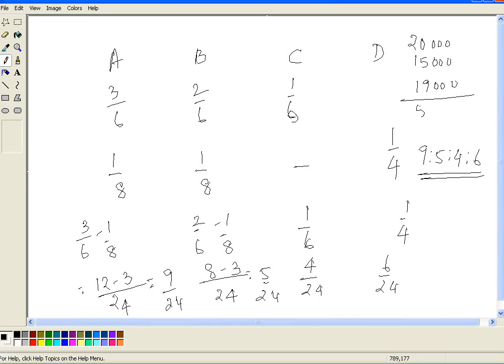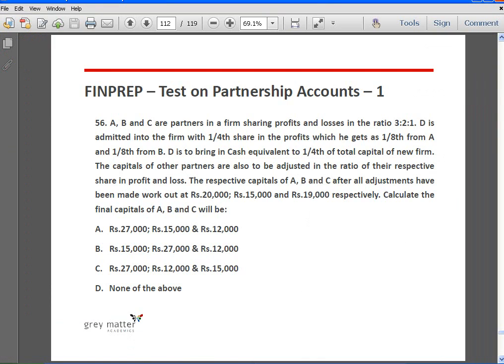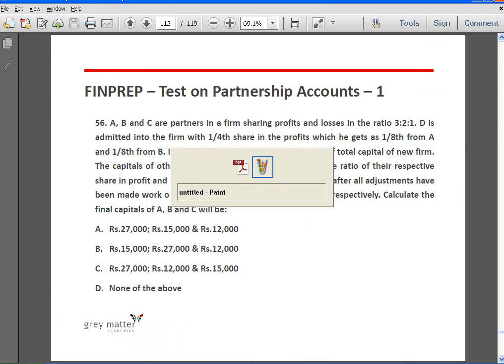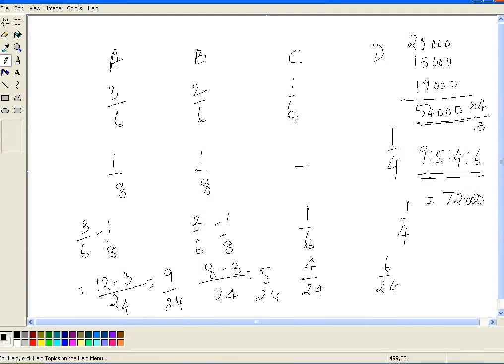This comes to 54,000. So 54,000 is for 3/4 share, therefore the full value will be 72,000. And D will have to bring 1/4 of this, which is 18,000.